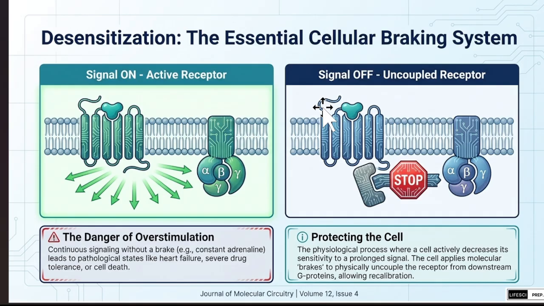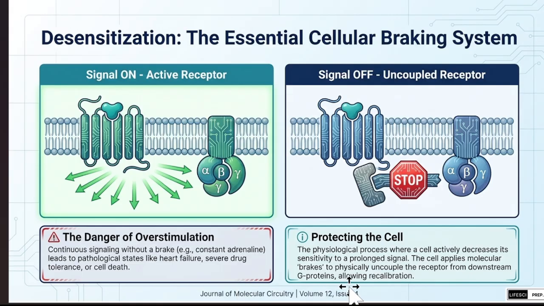So the activated receptor would be removed or repaired so that it will not stay in a continuously activated form. What would be the danger? Continuous signaling would break down and lead to pathological states like heart failure, drug tolerance, and cell death.